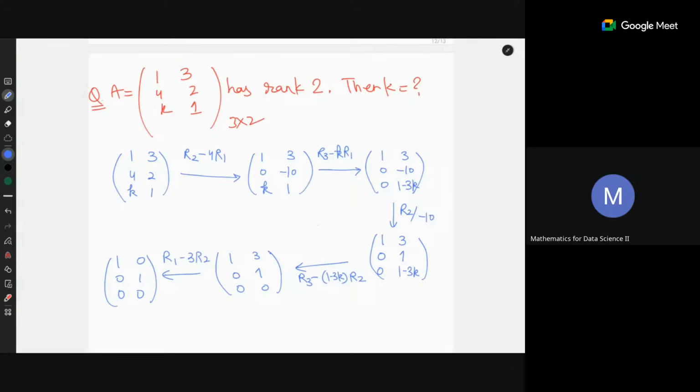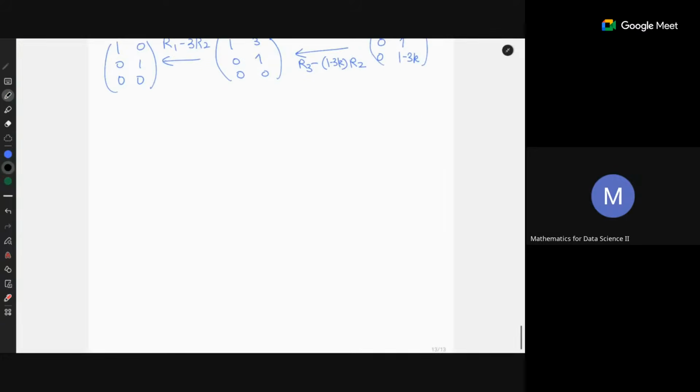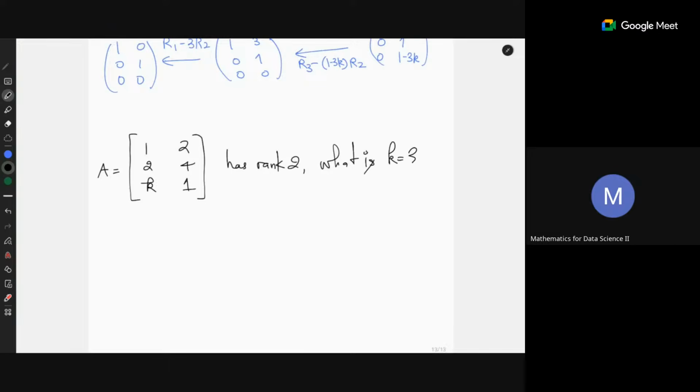Now let me give you another example. Okay, now let's do this question. This has rank 2. Then what is K? What about this question? Let's solve this.